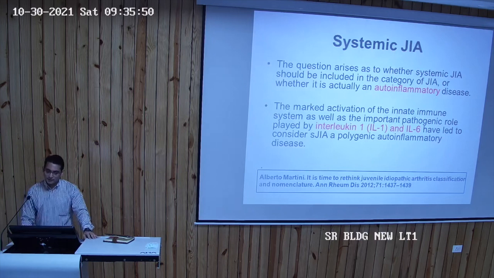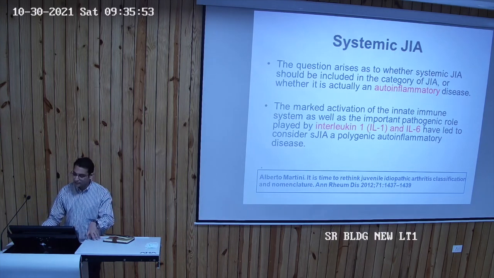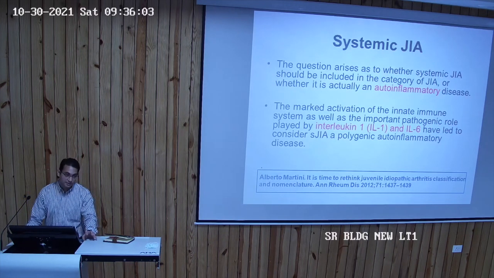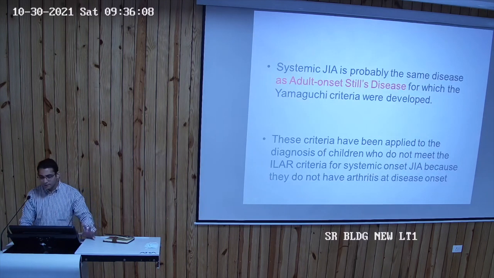So when we treat systemic JIA, there's also a complication when you give interleukin-1 blockade, which probably is not very important for you at this stage. But you should know that IL-1 blockade normally is used for kids with autoinflammatory diseases. Systemic JIA also has a previous name called adult onset Still's disease.